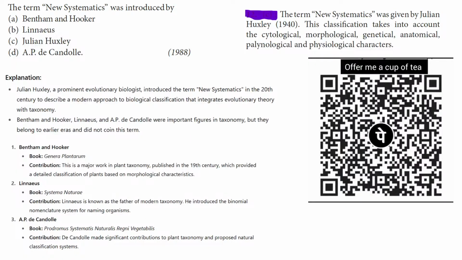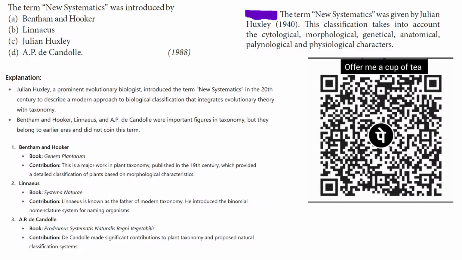Carolus Linnaeus wrote the Systema Naturae, and Linnaeus is known as the father of modern taxonomy, and he introduced the binomial nomenclature system for naming organisms. And A.P. de Candolle wrote the Prodromus Systematis Naturalis Regni Vegetabilis. A.P. de Candolle made scientific contributions to plant taxonomy and proposed natural systematic classification systems. So this is the explanation here. I have gathered more information and put it together for this question.